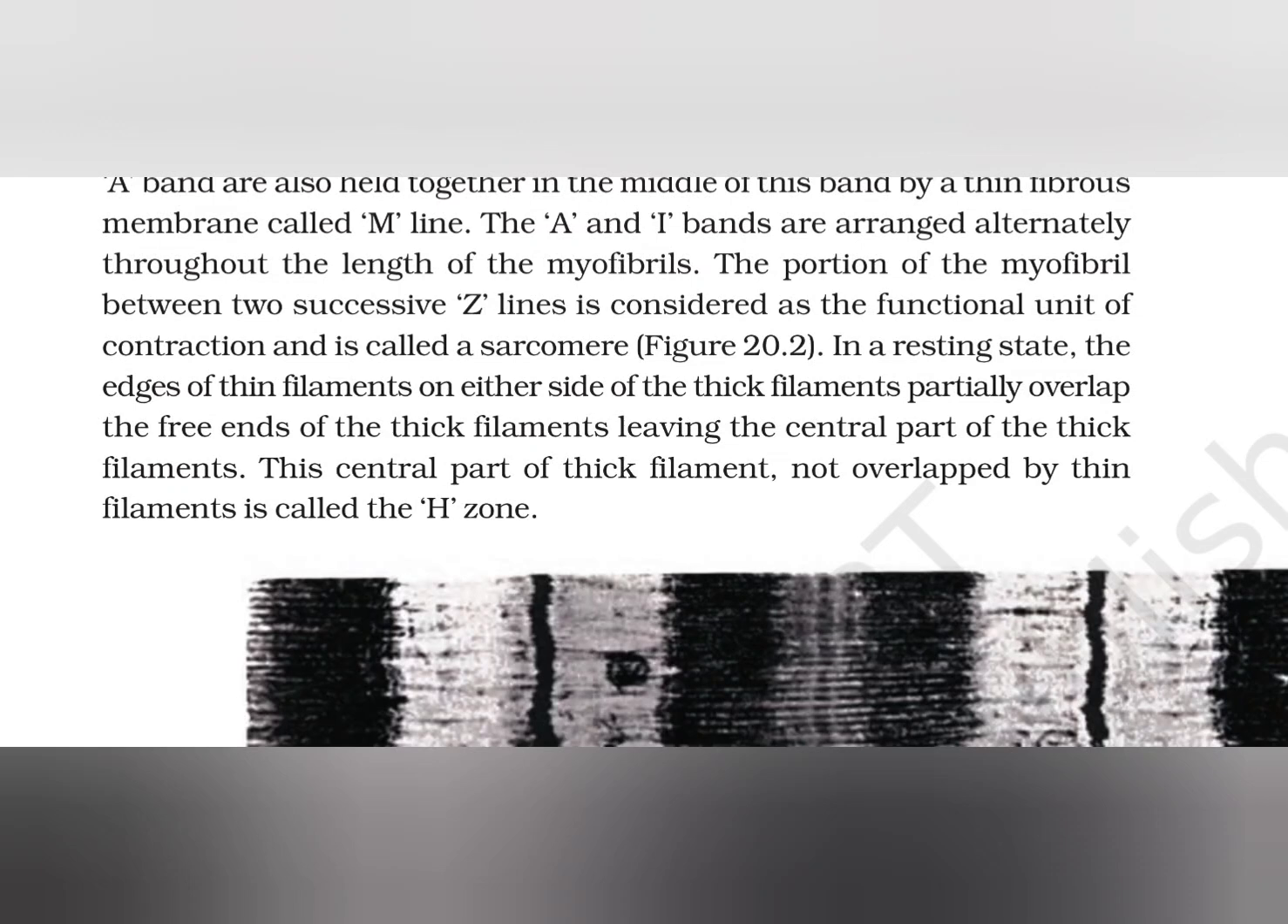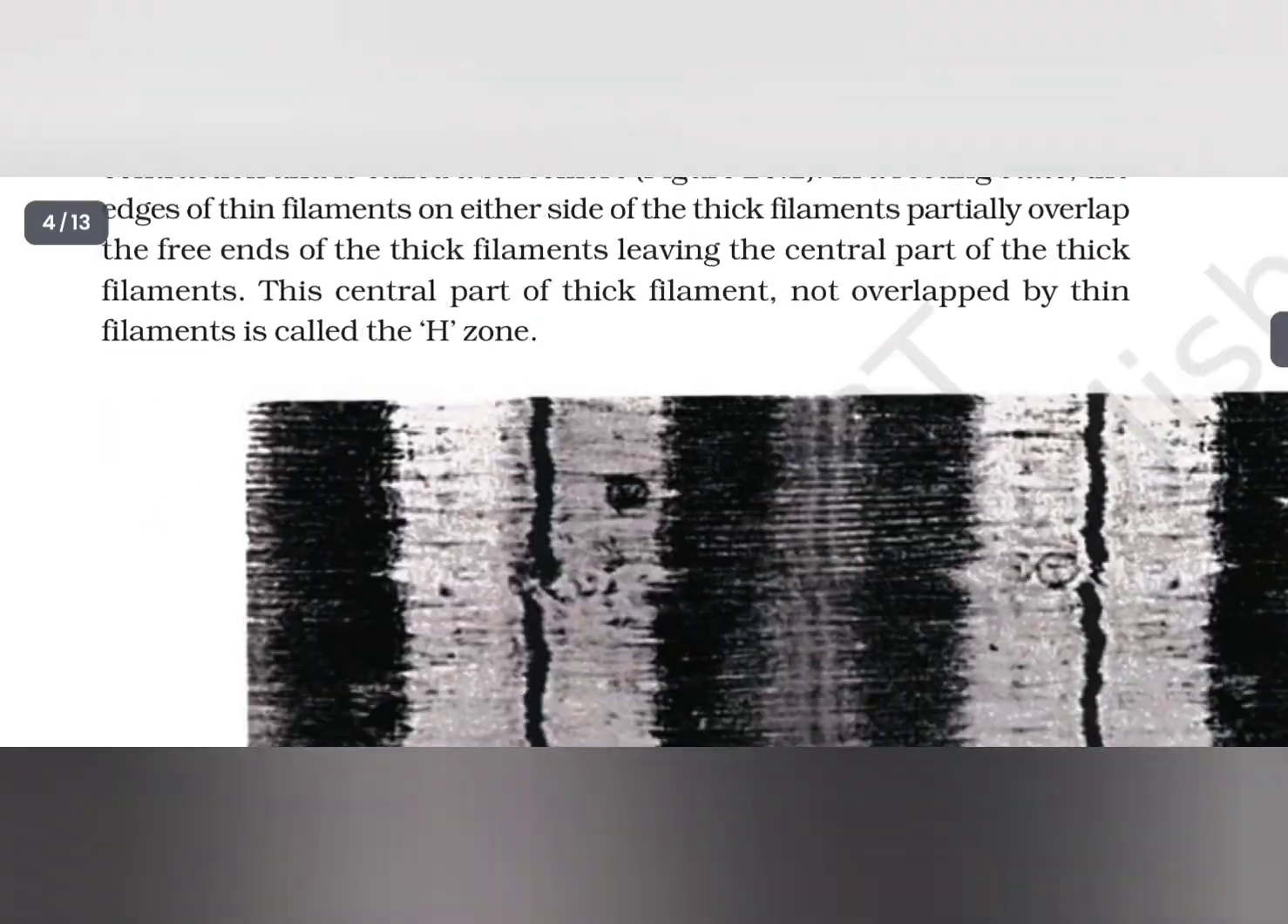called a sarcomere. In a resting state, the edges of thin filaments on either side of the thick filaments partially overlap the free ends of the thick filaments, leaving the central part of the thick filaments. This central part of thick filament not overlapped by thin filaments is called the H zone.